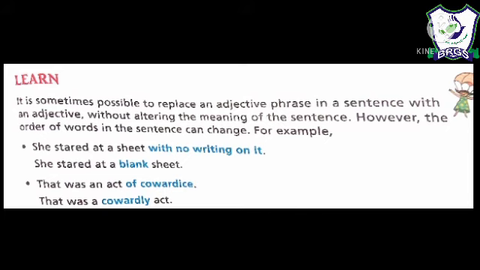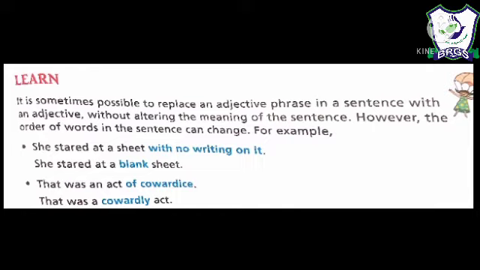For example, she stared at a sheet with no writing on it. So we can replace with no writing on it with a blank sheet. She stared at a blank sheet. That was an act of cowardice. तो of cowardice को हमने replace किया cowardly से. That was a cowardly act. So this way we can replace an adjective phrase with an adjective. In simple words, I can use adjectives in place of adjective phrases too.